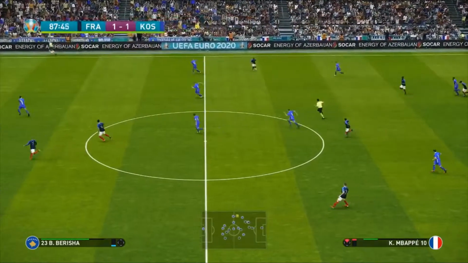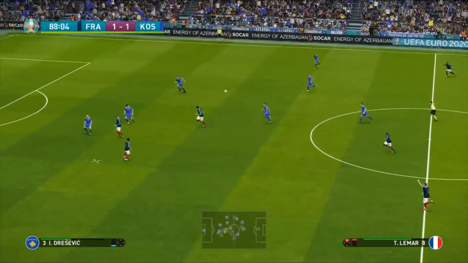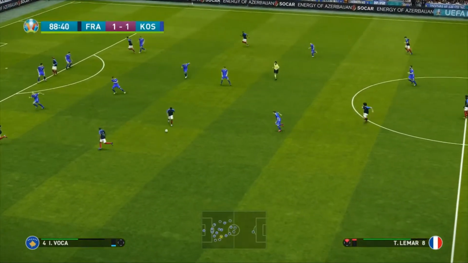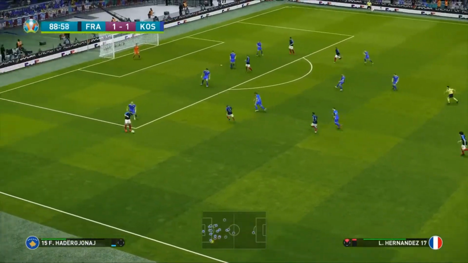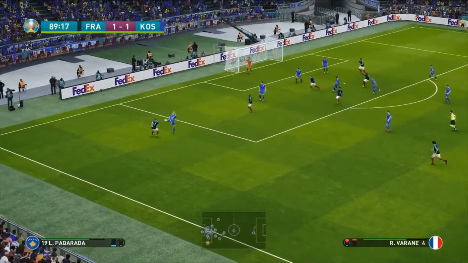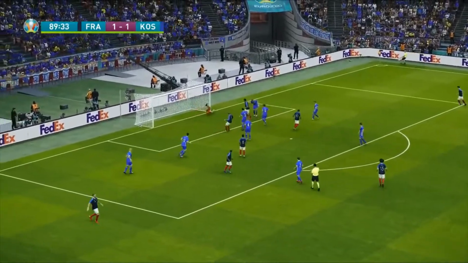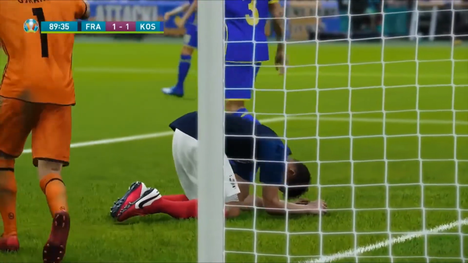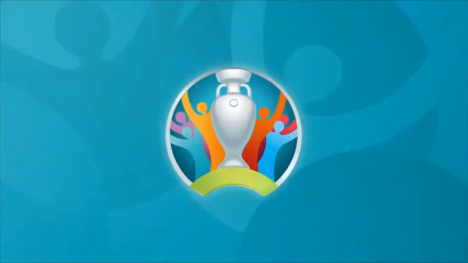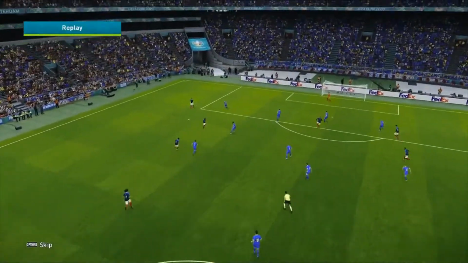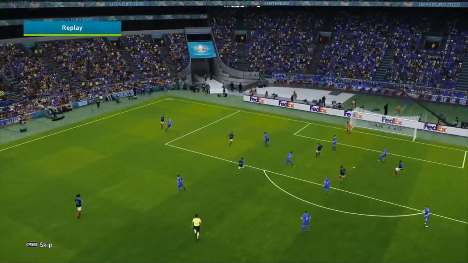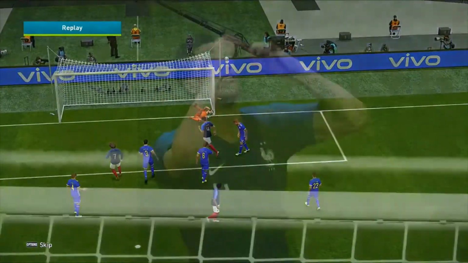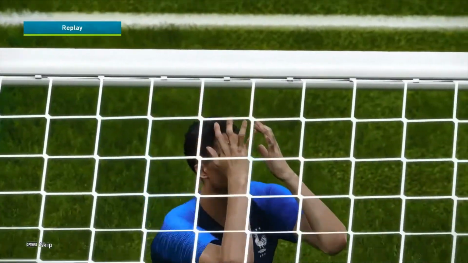Now Mbappe. In for Thomas Lamar. Good ball for him. Tries to dink it into Griezmann. Comes back to the French left winger at Atletico Madrid. Hernandez lofts it in at the back post for Varane! Oh! Well, well, well. Another chance by Varane goes wide of the mark. 89 minutes on the clock. He had to score that. If that had gone in, that would have certainly been the winner. He's there at the back post. How has he missed that? He connects with the ball, and that should be in the back of the net.